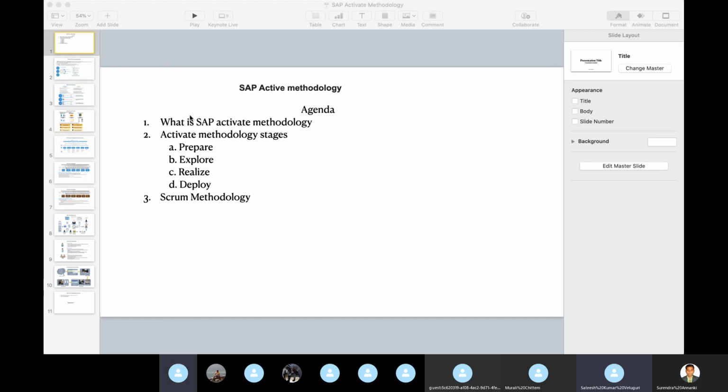I think there's a typo. It is Activate methodology, right? Correct, yes. You have written it as Active methodology. Some people call it Active and some call it Activate, but you are correct. The standard name is Activate methodology. Some people use the short name Active, but the real name is Activate methodology. It's okay. Go ahead, please, Surendra.